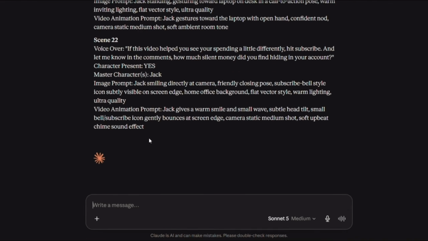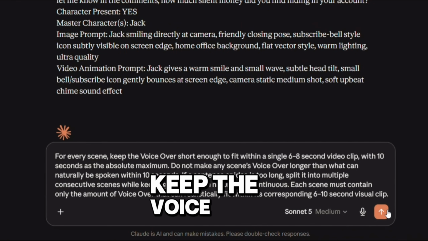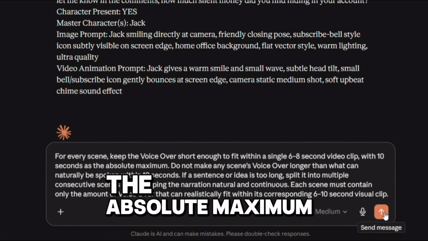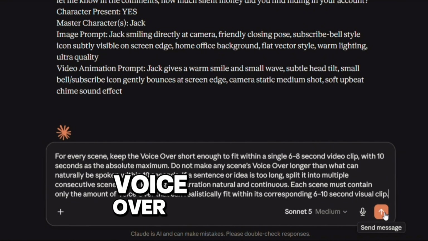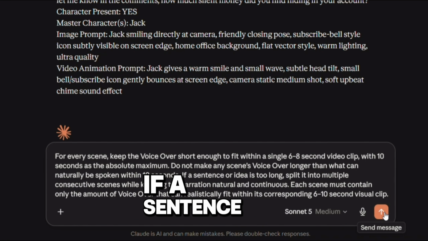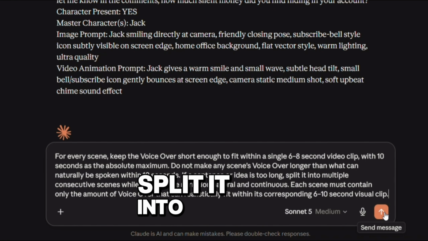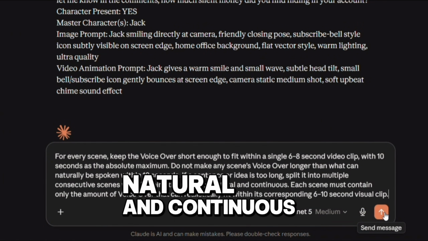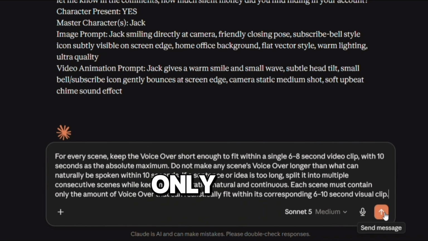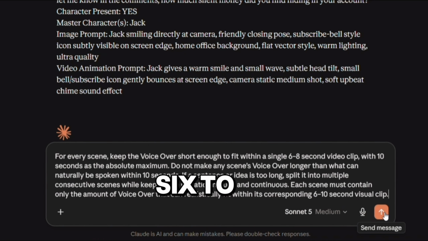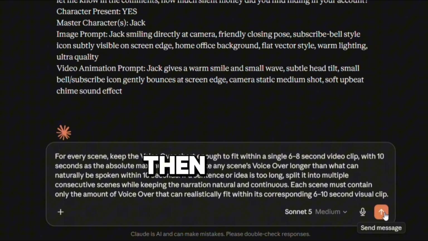So we'll tell Claude this: For every scene, keep the voiceover short enough to fit within a single 6 to 8 second video clip, with 10 seconds as the absolute maximum. Do not make any scene's voiceover longer than what can naturally be spoken within 10 seconds. If a sentence or idea is too long, split it into multiple consecutive scenes while keeping the narration natural and continuous. Each scene must contain only the amount of voiceover that can realistically fit within its corresponding 6 to 10 second visual clip. Then press enter.